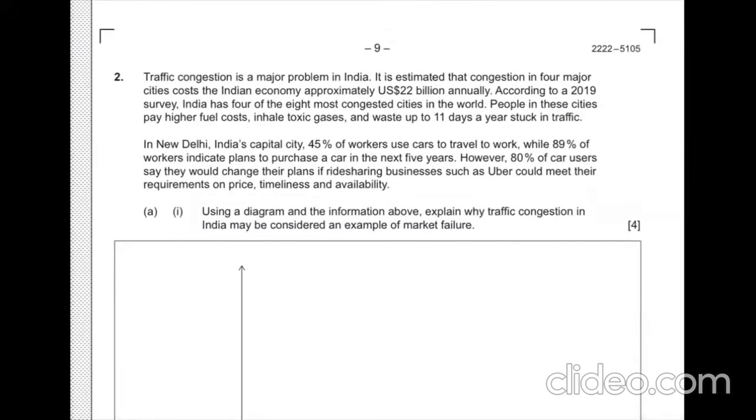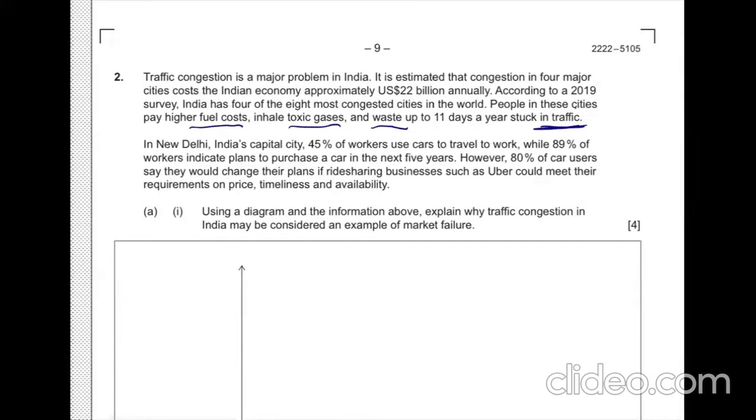Next question, number 2. Traffic congestion is a major problem in India. It is estimated that congestion in 4 major cities costs the Indian economy approximately $20 billion annually, quite a huge amount. According to a 2019 survey, India has 4 of the 8 most congested cities in the world. Therefore, the cities are suffering a lot from higher fuel cost, toxic gases and waste, and the time you have to waste in traffic.